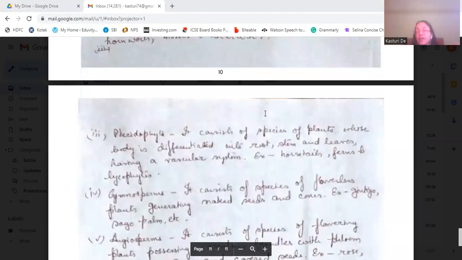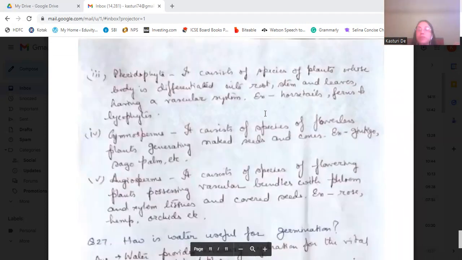Then Pteridophyta consists of plants whose body is differentiated into roots, stems, and leaves, having a vascular system. Example, horsetails, ferns, and lycophytes. Then gymnosperms consist of flowerless plants generating naked seeds and cones.